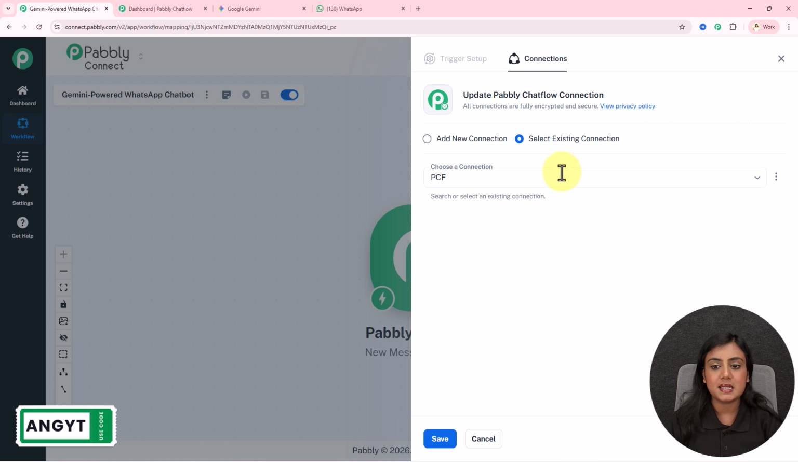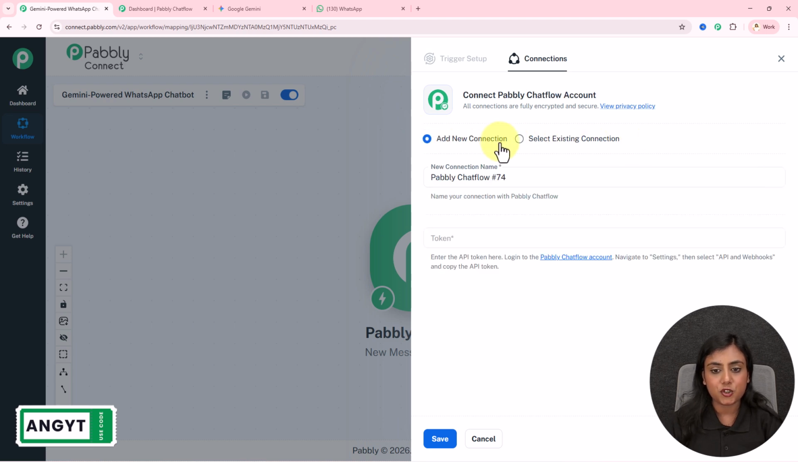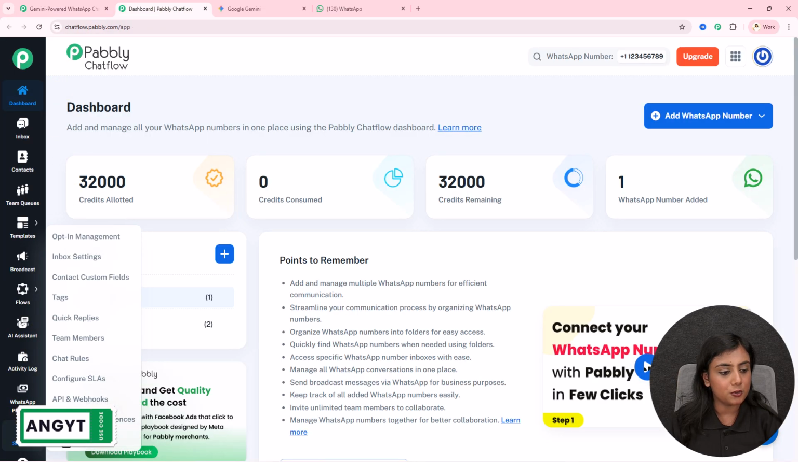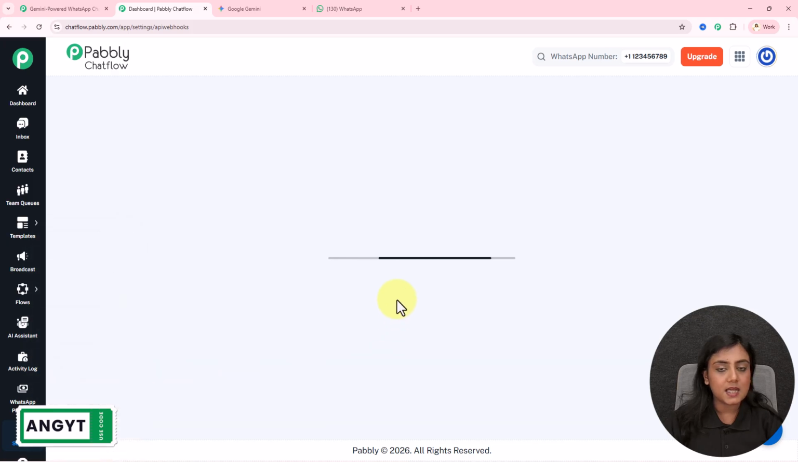If you want, you can select the existing connection from before. I will teach you how you can add a new one. For that, you need to provide the token. To get the token, log into your Pabbly Chat Flow account. From the panel, go to settings and go towards this APIs and webhook section right here.